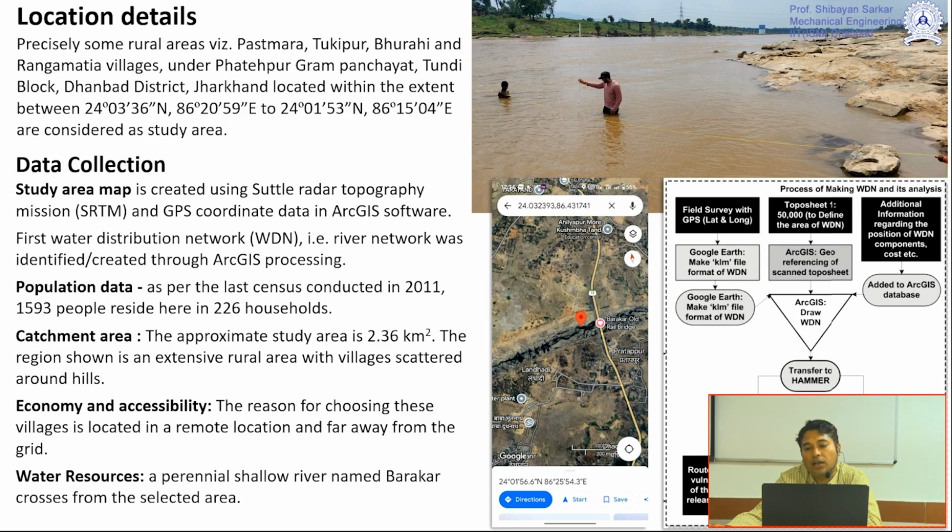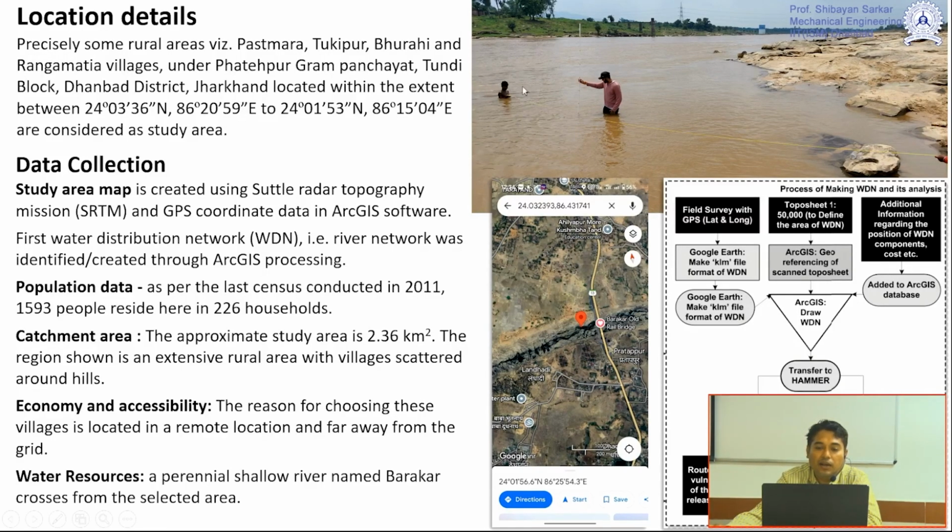Using that also we can find out the distance from the bank to this particular part. These local people will be swimming across the river, and we can get the distance from the bank at that particular position. He is holding a rod through which we can get the water depth at this particular level.